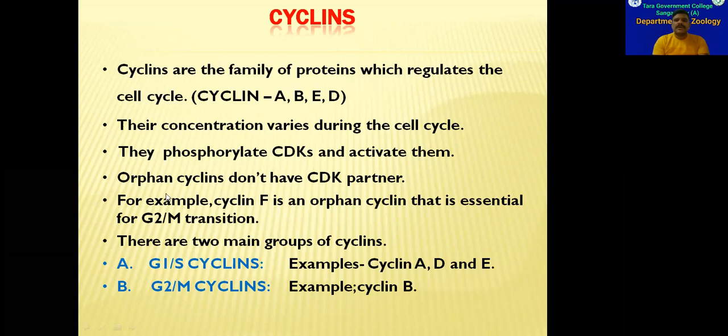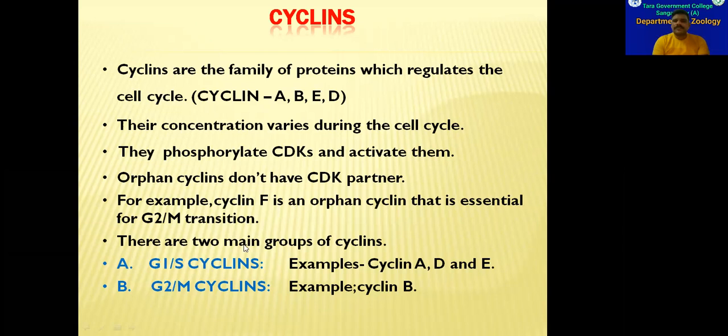So some orphan cyclins also will be there. They do not have any CDK partners. Cyclin A has a special CDK partner, and so do cyclin B, cyclin E, and cyclin D. Each of these cyclins has a special cyclin-dependent kinase partner. But some cyclins do not have any CDK partners. Such cyclins are called orphan cyclins. For example, cyclin F is an orphan cyclin. It is essential for G2 to M transition, but it does not have any CDK partner.